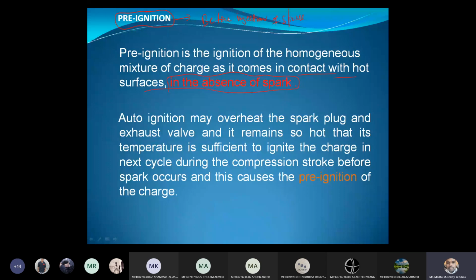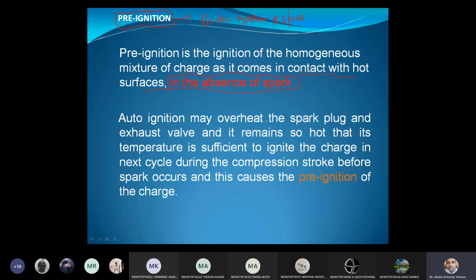That causes knocking. In pre-ignition, the spark is injected at the end of the compression stroke, but before injecting that spark, the charge in contact with the spark plug as well as the exhaust valve will start burning. That is called pre-ignition.